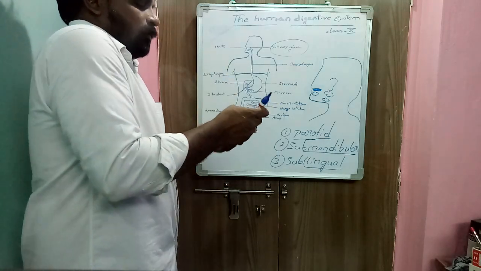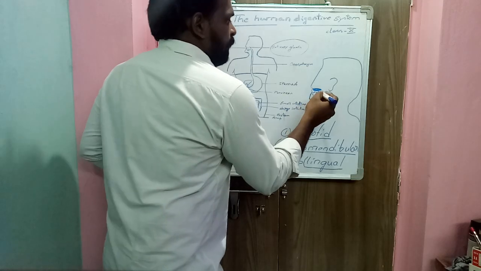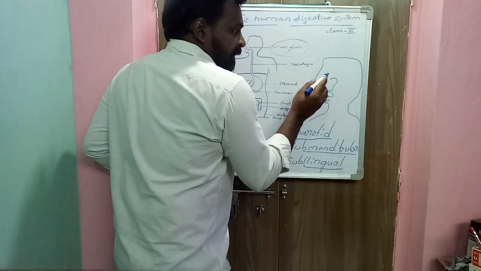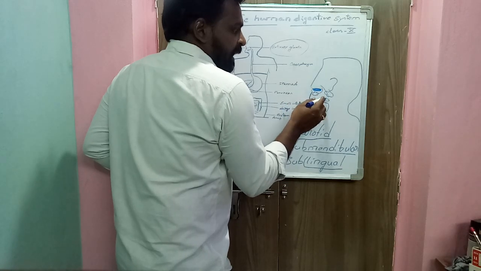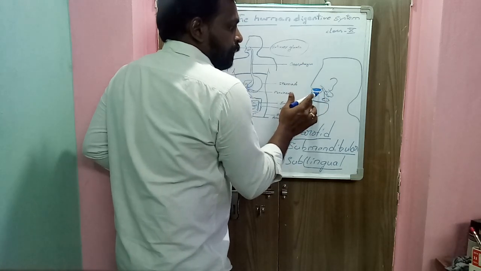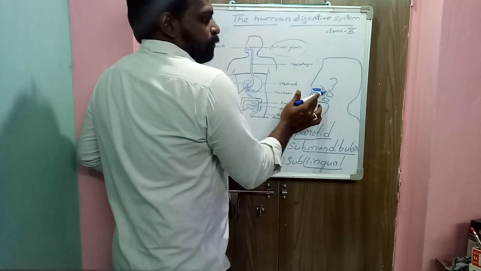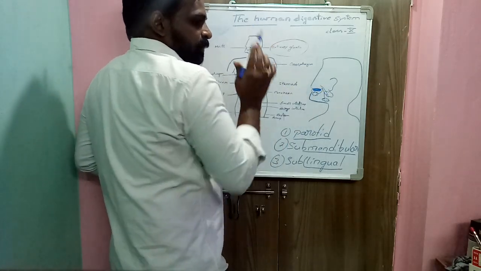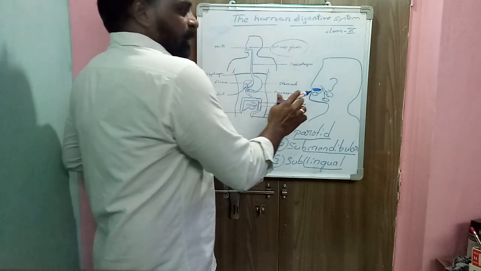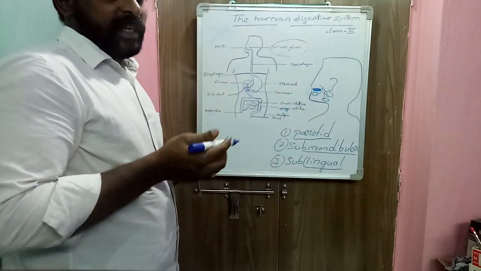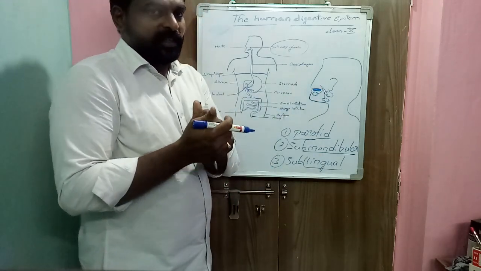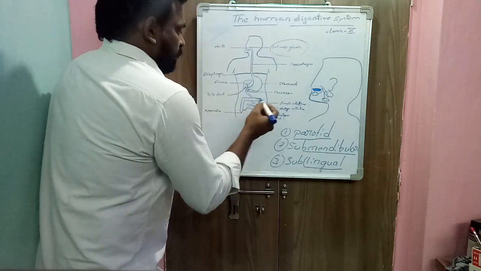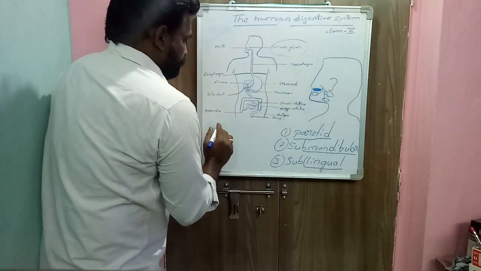Salivary glands in our mouth produce saliva. These glands' secretions are directly released into the oral cavity, or mouth cavity, through the ducts. Salivary gland secretions help in digestion. How do they help? Saliva is released into the mouth cavity.